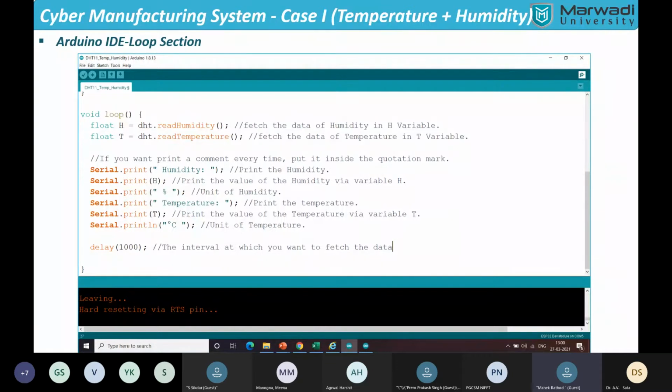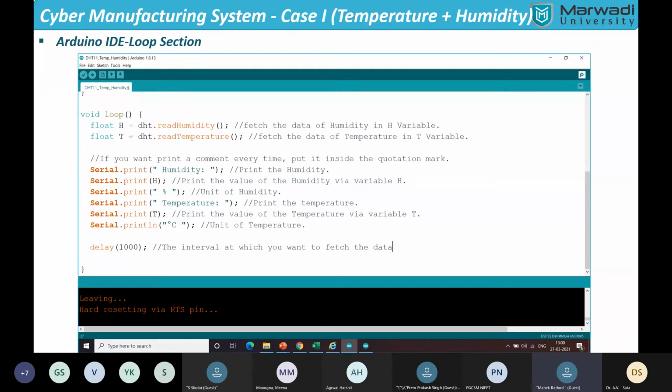We want to fetch the humidity from the sensor, which I have defined with float. Float is a data type that will fetch decimal data. And the second one, I have defined the temperature variable. Float h is equal to dht.readHumidity. So I have defined that the h variable will get the data from humidity, and the t variable will fetch the data as temperature. Those two will save your data in that variable.